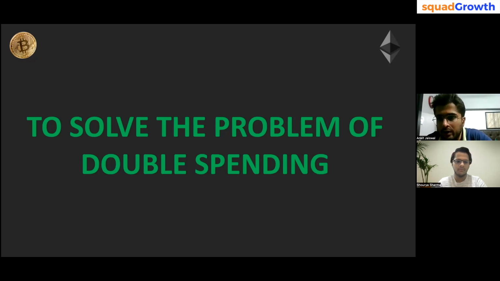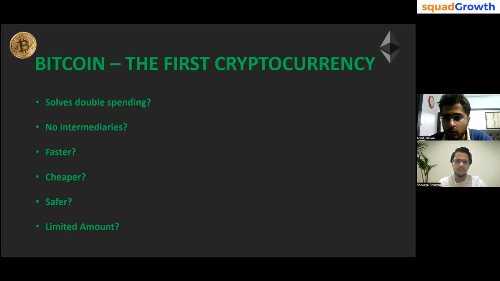Similarly, what if we want to do it without an intermediary? So that's why blockchain was created. And its first use case, that's why Bitcoin was created. Bitcoin is used to transfer money from my account to Shaurya's account without any intermediary. We don't need any bank because the code of the blockchain takes care of it.